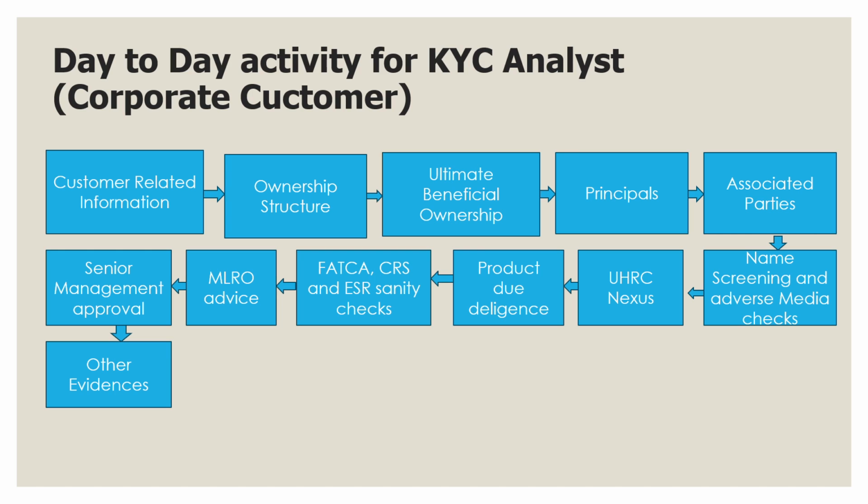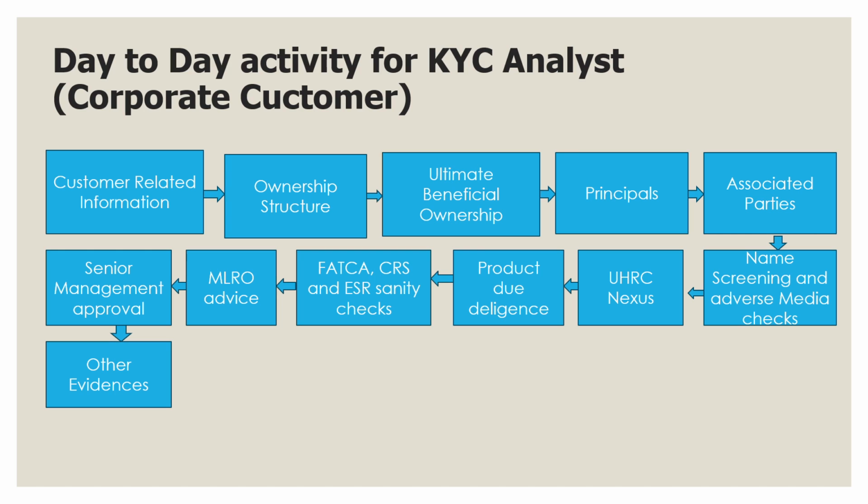Then in the next step, ultimate beneficial ownership. We check identity details, UBO jurisdiction and registry, and source of wealth. Then we need to identify the principal. Let's understand who the principals are. Principals may include major shareholders, individuals who have a significant ownership stake in the company. Principals may also encompass members of the board of directors as well as officers of the company like the CEO, CFO, COO.